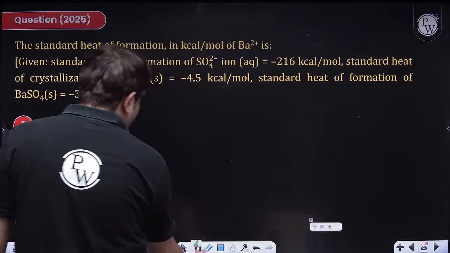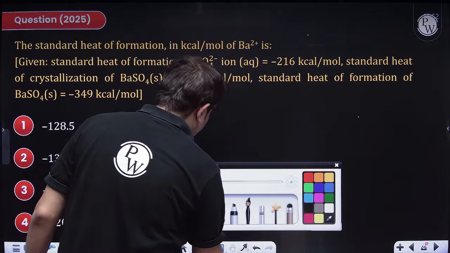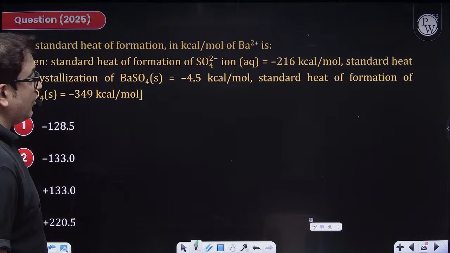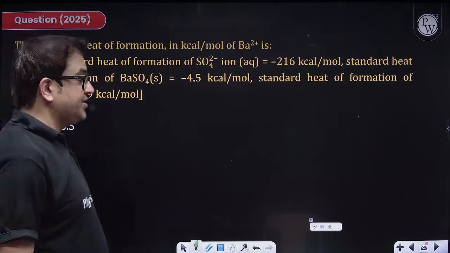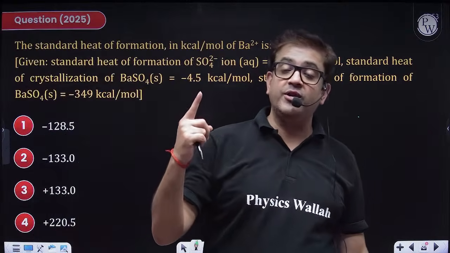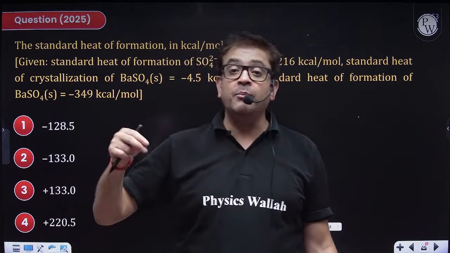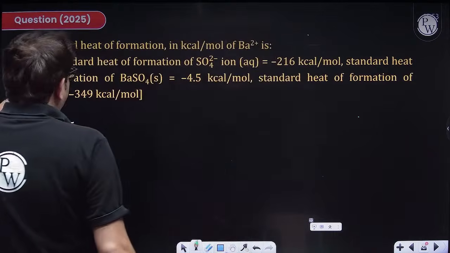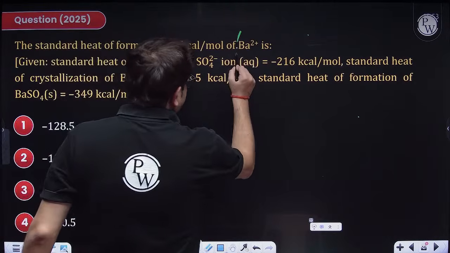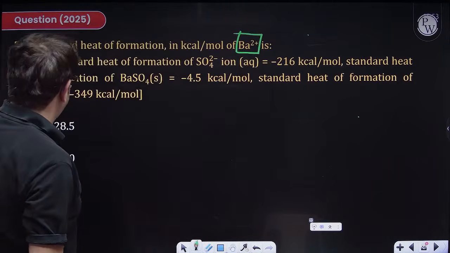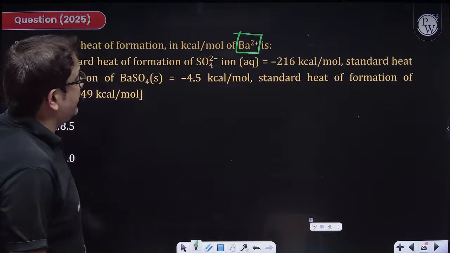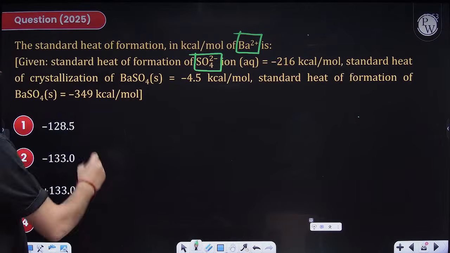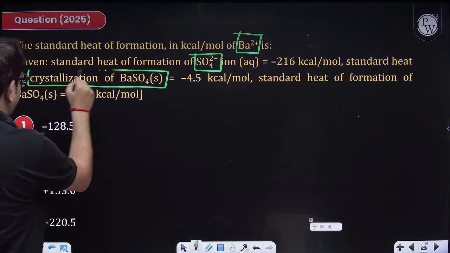Now, beta, actually we have to be very specific about what we are studying, but whatever we are studying, we'll be studying it completely. Now, standard enthalpy of formation. What is enthalpy of formation? Enthalpy of formation is the enthalpy change when 1 mole of a compound is produced from its constituents in the most stable state. So this is the basic definition. We have to calculate enthalpy of formation for this barium ion. And what are the data given? For sulfate ion, enthalpy of formation is given, and enthalpy of crystallization is given.